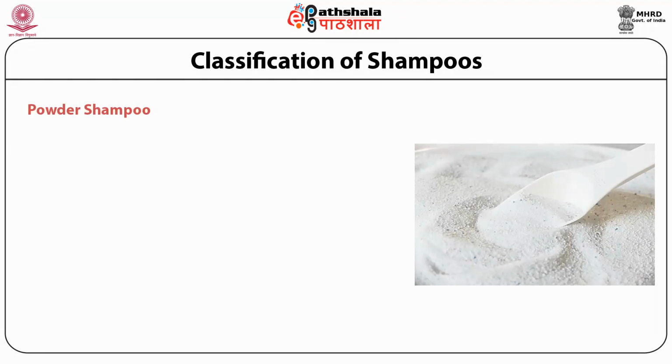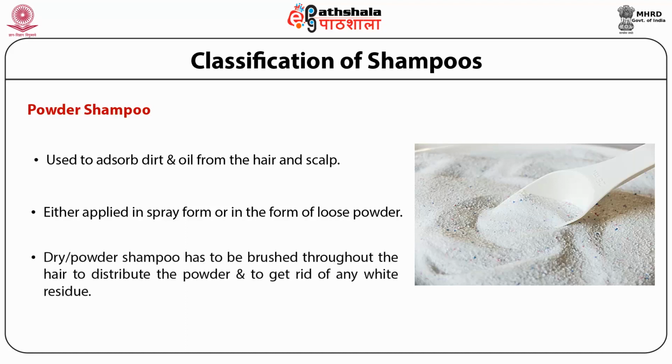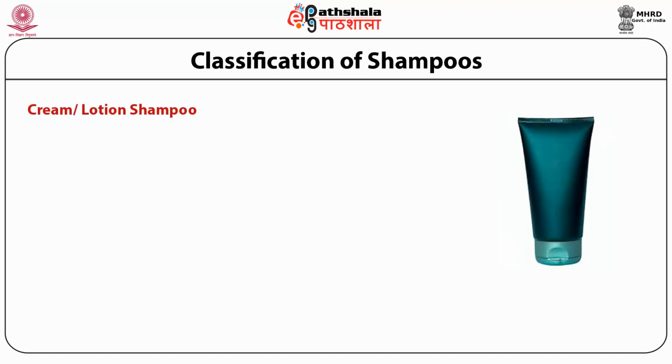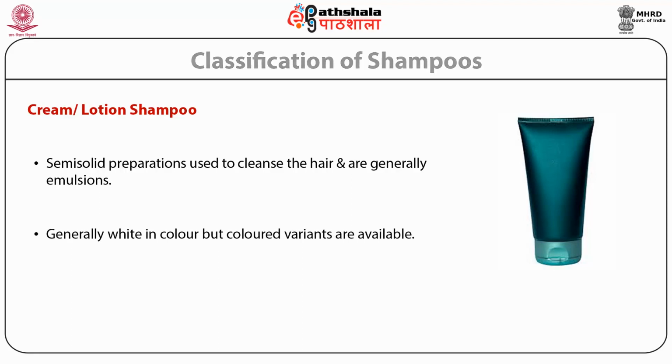The first is the powder shampoo. It is used to absorb dirt and oil from the hair and the scalp. It is applied either in the spray form or in the form of a loose powder. Dry powder shampoo has to be brushed throughout the hair to distribute the powder and to get rid of any white residue. The cream or the lotion shampoos are the semi-solid preparations which are used to clean the hair and are generally emulsions. They are generally white in color, but colored variants are also available.